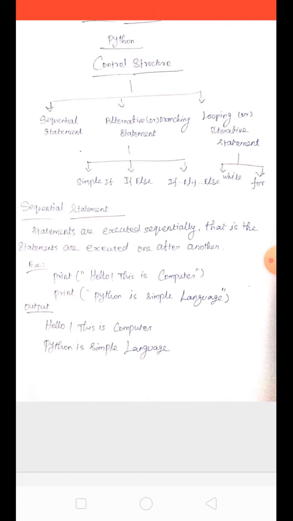So the interpreter executes the program line by line. That's all. No conditions are used in the program. Simply the statements are executed line by line, which is also called a sequential statement.